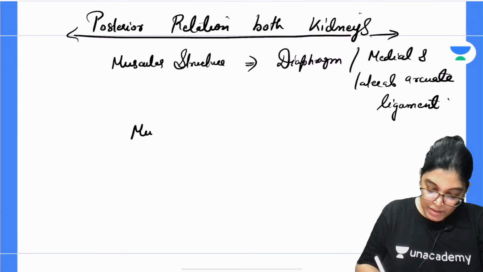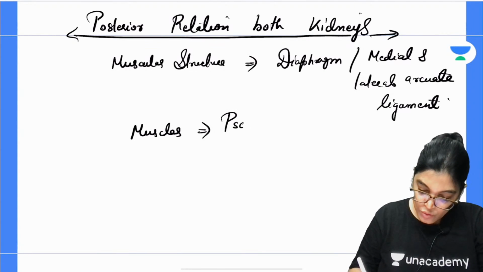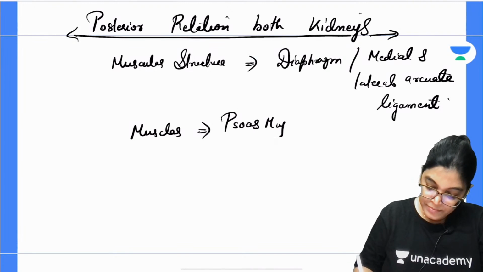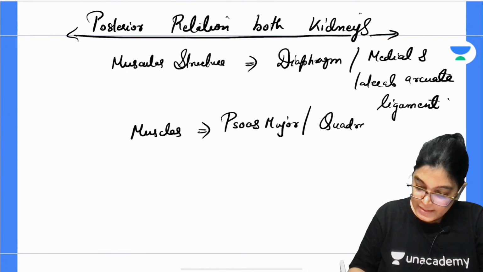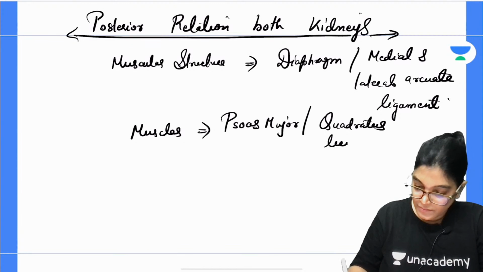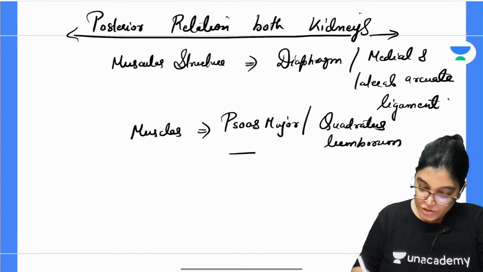The muscles directly related posteriorly are the psoas major muscle, quadratus lumborum, and transverse abdominis.